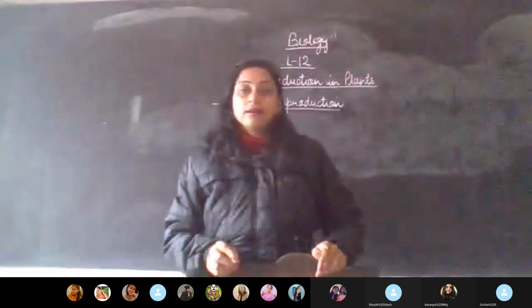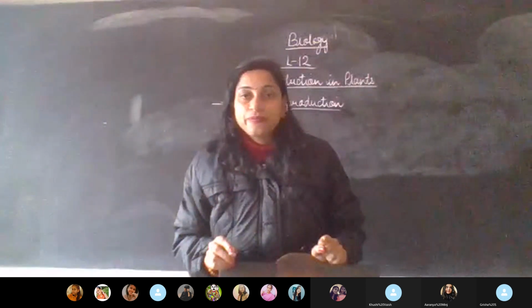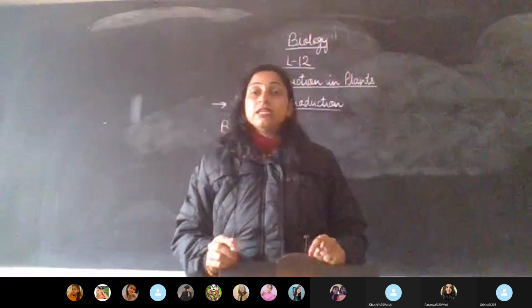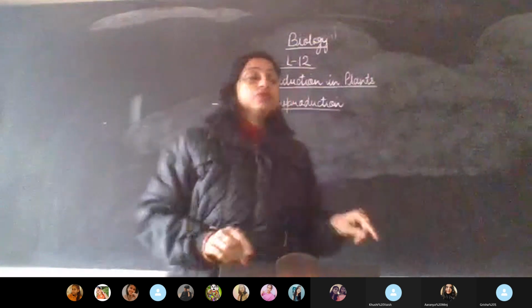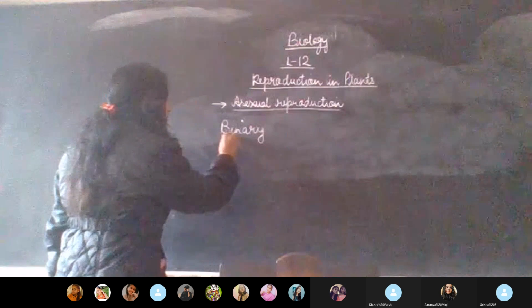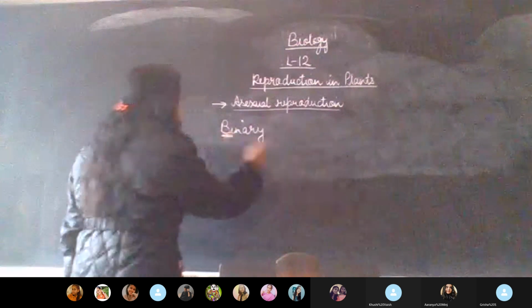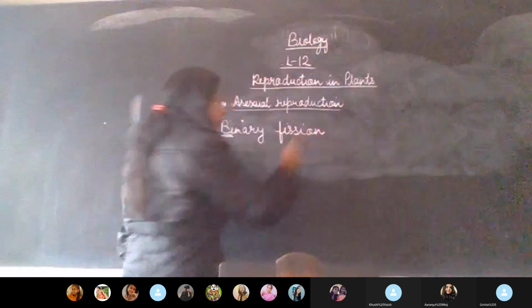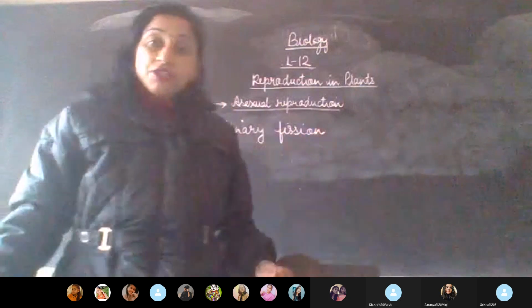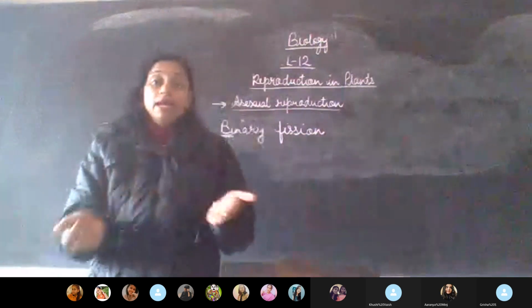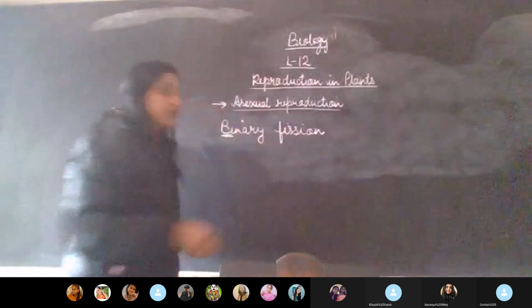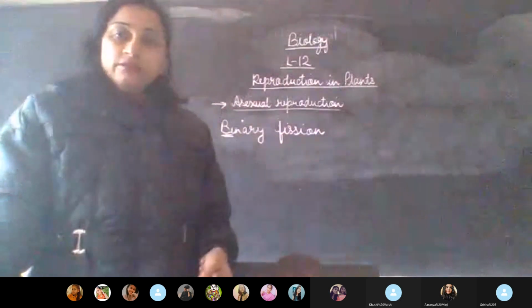Now binary, the word bi, when we say bi, it means two. In science, when we say bi, it means we are talking about two. So the word binary refers to two. And fission is another term. Fission means breaking. Fine. So what is the collective meaning of this term binary fission? Can anyone tell me?